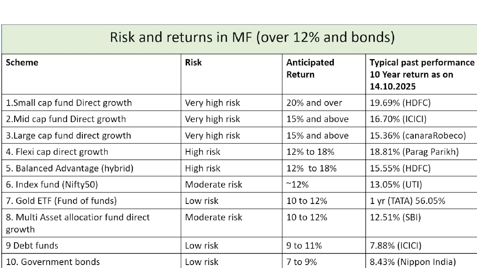Then comes multi-asset fund, multi-asset allocator fund direct growth. It's a moderate risk. Debt funds, low risk, can generate only around 9 to 11%. And government funds is also low risk and more guaranteed. It is from 7 to 9%.